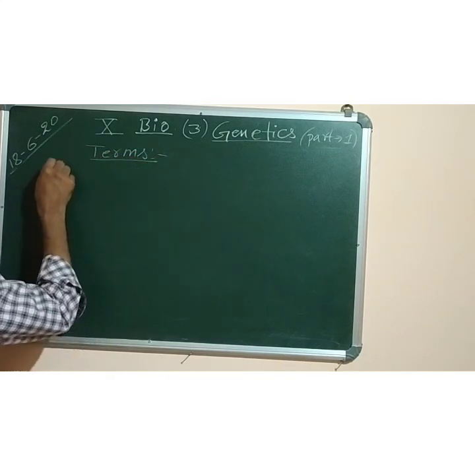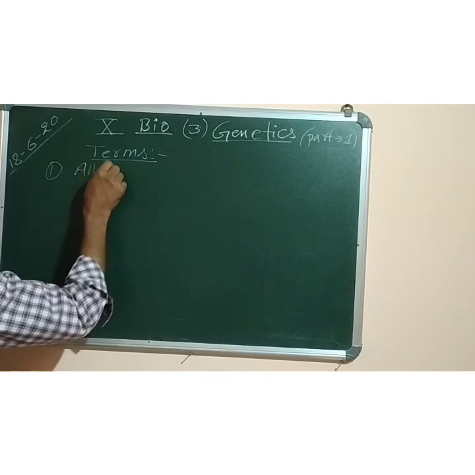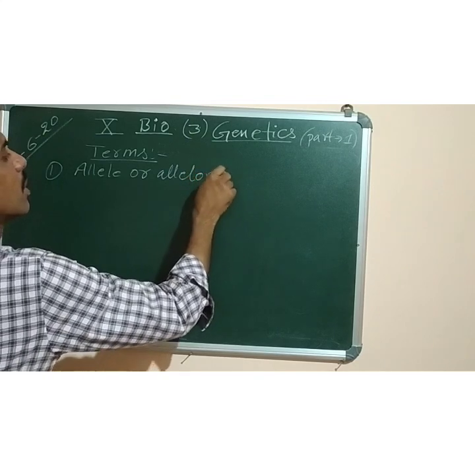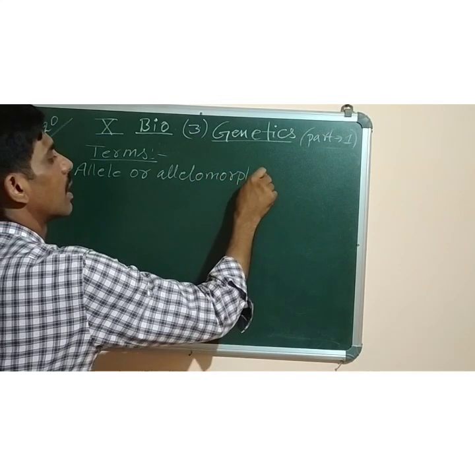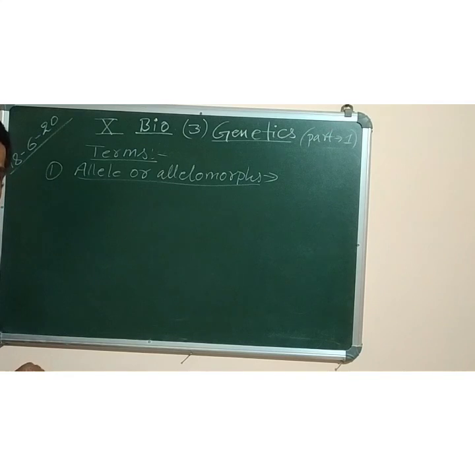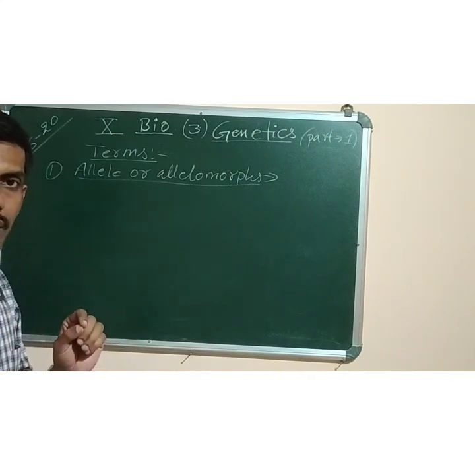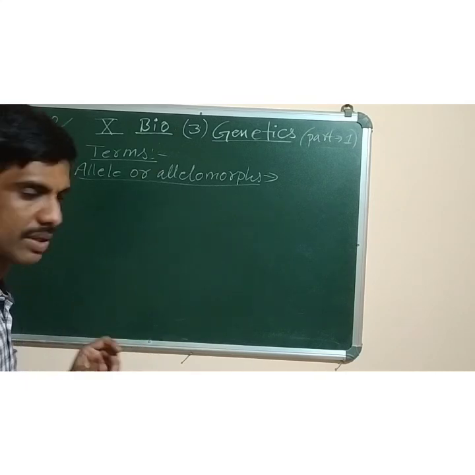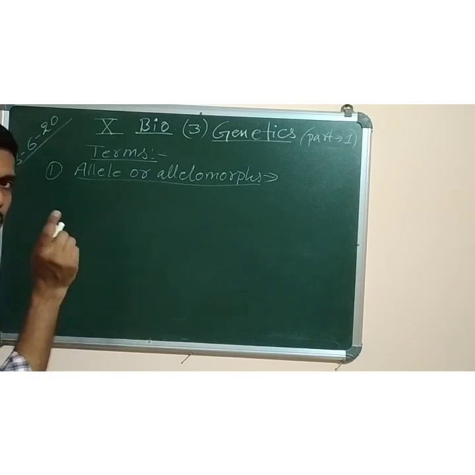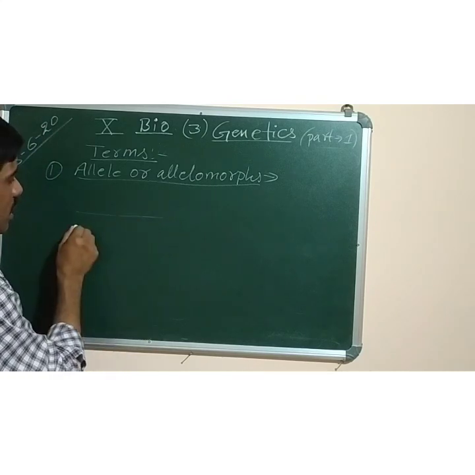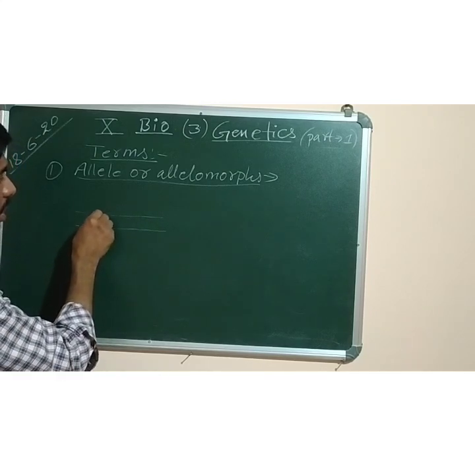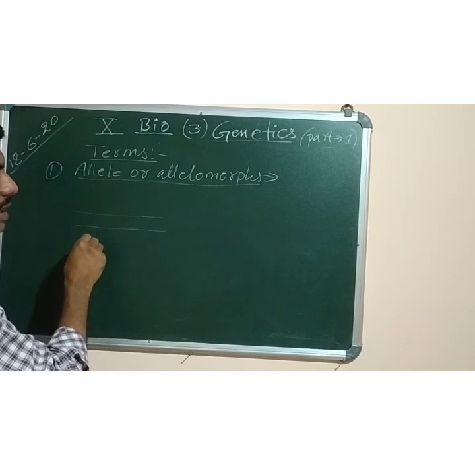Number one is allele, or allelomorphs, it is called. Now what is allelomorphs? First you understand and then the definition. Alternative forms of the same gene are called alleles. Shortest definition. A gene is in a pair, like this one is one, this one is another one. So these two alternative forms of the same gene are called alleles.